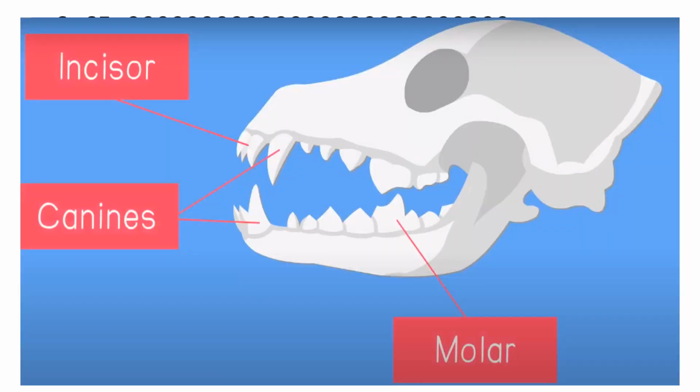Therefore, the type of food that animals eat will determine what kind of teeth they have. As we have learned before, there are three types of teeth. They are incisor, canines, and molar. So, in this topic, we will learn what types of teeth animals have.